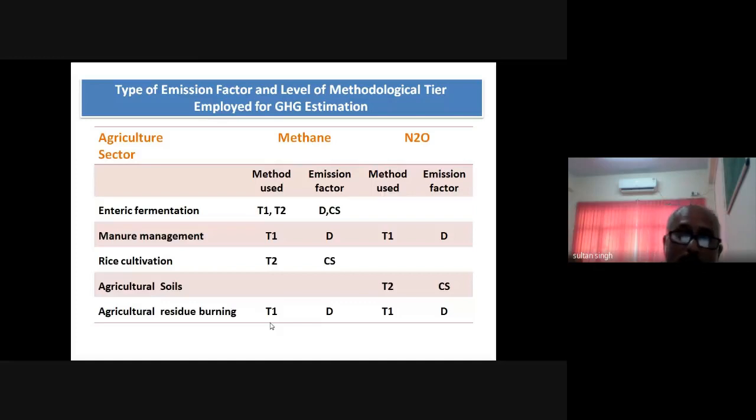India has developed its country specific methane emission factors based on the methodology, based on different experiments. In case of rice cultivation it is as shown here, but in case of enteric fermentation we are using default values as well as the country specific methane emission factors. So we are using both of these for calculating enteric fermentation from the livestock sector. These are the different methodologies which are used to estimate the different gases, whether methane or nitrous oxide, while reporting to the UN.